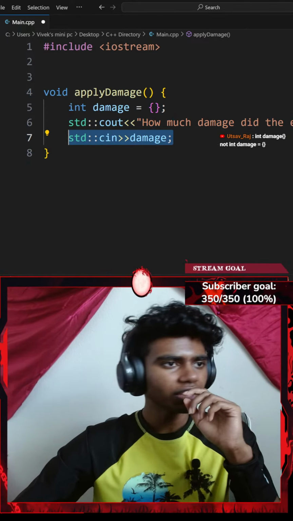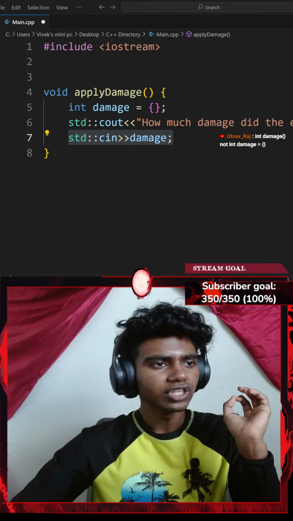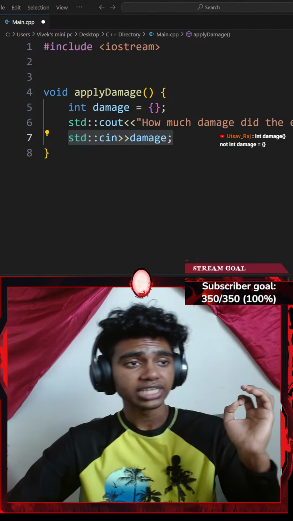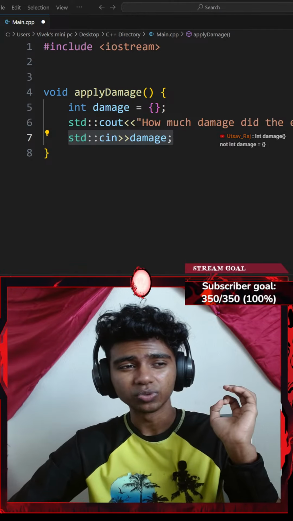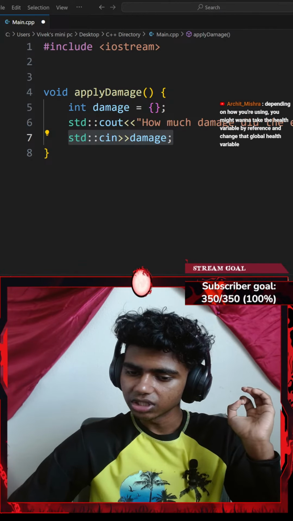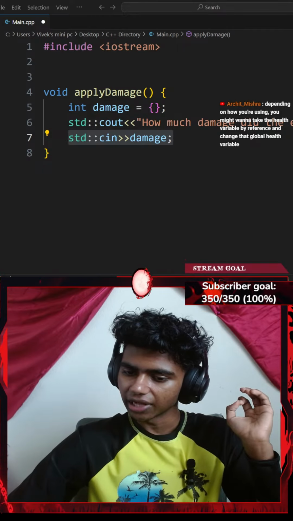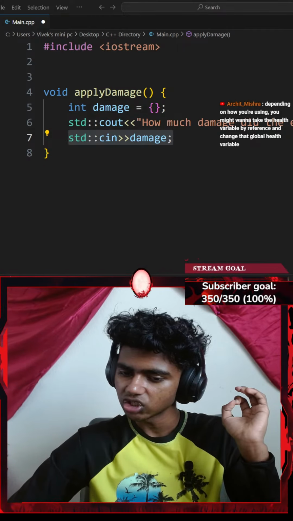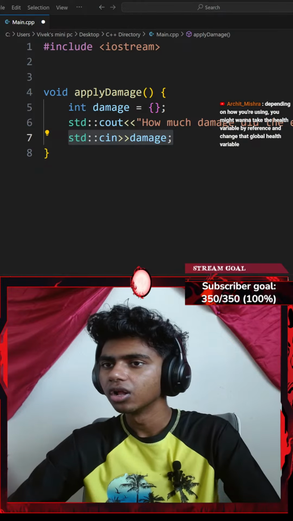That's my damage variable. Okay, if the player's health is less than or equal to 0, print you died. Depending on how you're using it, you might want to take the health variable by reference and change that global health variable.